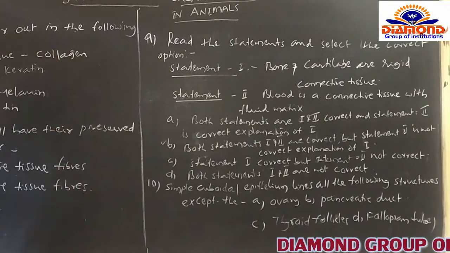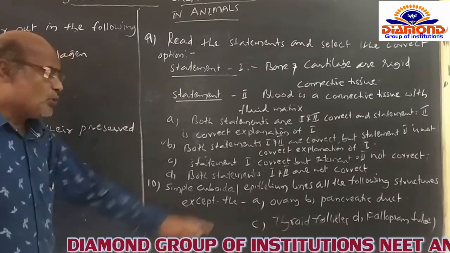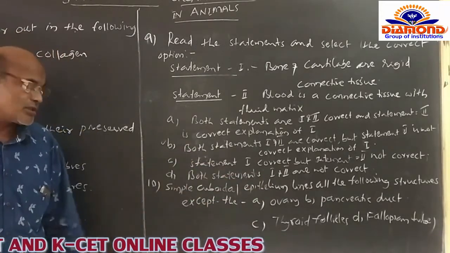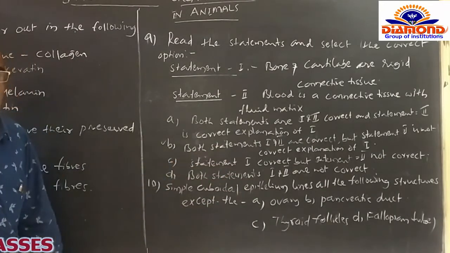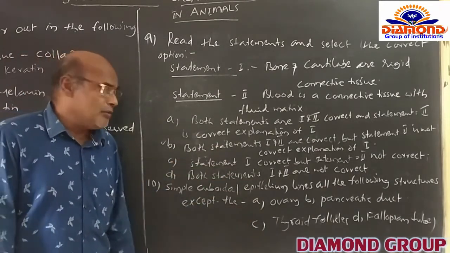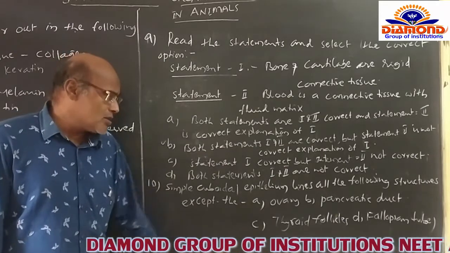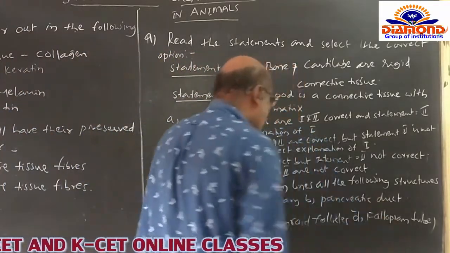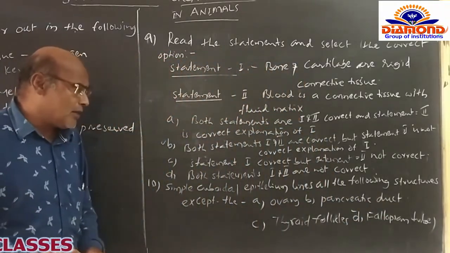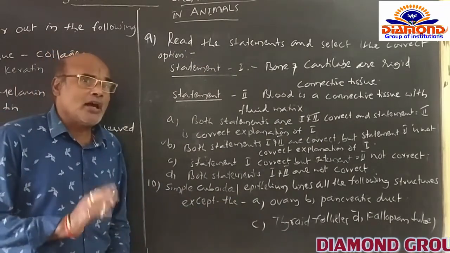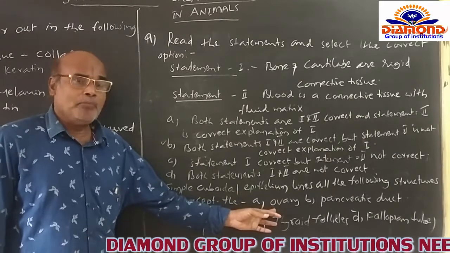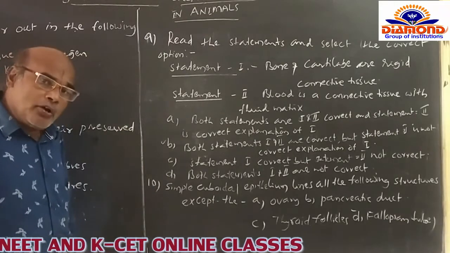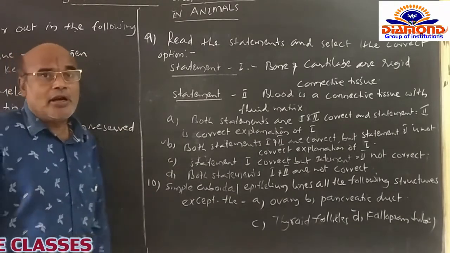Now after that we go for another question. Simple cuboidal epithelium lines all the following structures except; the options given are: A, the ovary, B, the pancreatic duct, C, the thyroid follicles, and D, the fallopian tube itself. Here the ovary, pancreatic duct and thyroid follicles are there. The ovary is the female primary sex organ, the pancreatic duct belongs to a mixed gland, and the thyroid gland is an endocrine gland.